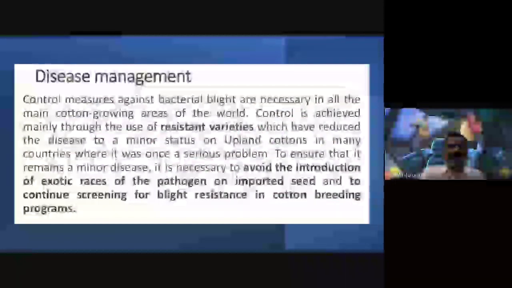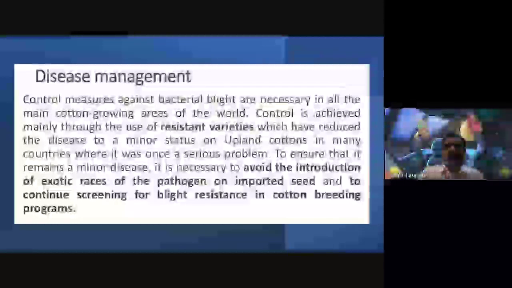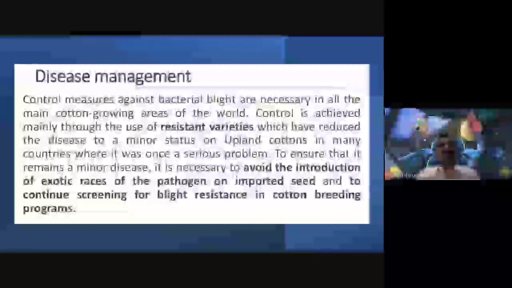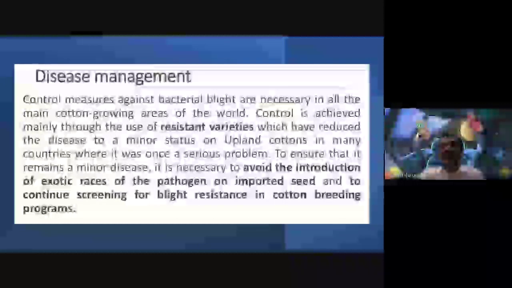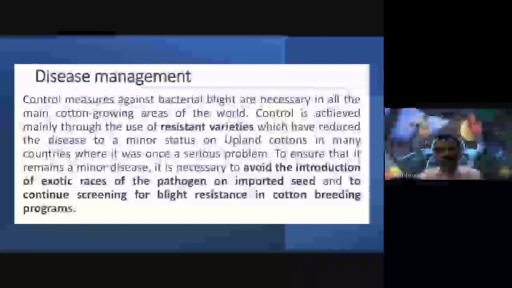Okay, then what is the management? How to control this disease? The control measure is one of the most important things against bacterial blight disease. This is very necessary for the cultivars cultivated by farmers in all areas of our world. In all the main cotton growing areas of the world, control is achieved mainly through the use of